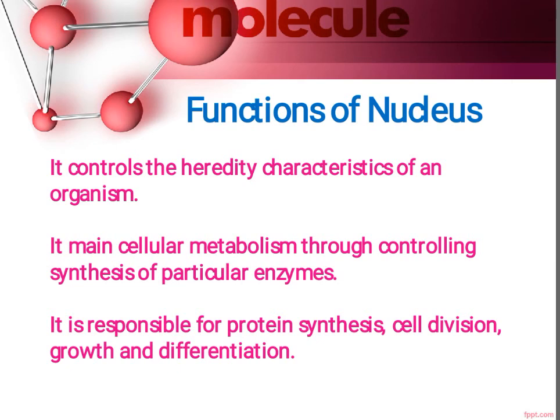In that we saw four major parts of the nucleus, that is the nuclear envelope, nuclear pores, nucleolus and chromatin or chromosomes. Now we will see the functions of a nucleus. What are the important functions of a nucleus? The most important and major function of the nucleus is that it controls the hereditary characteristics of an organism.